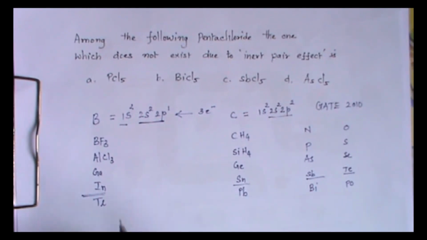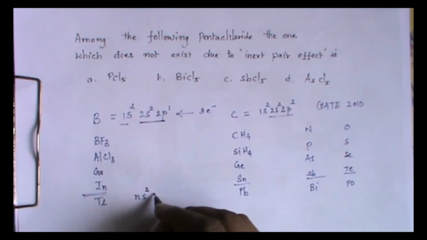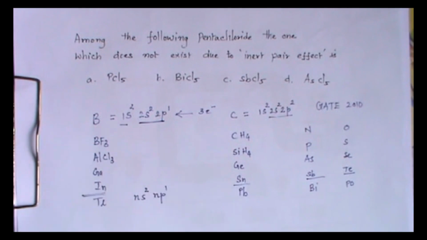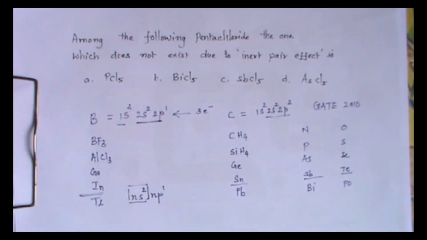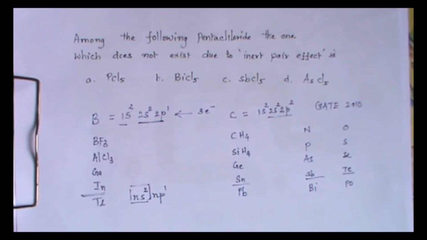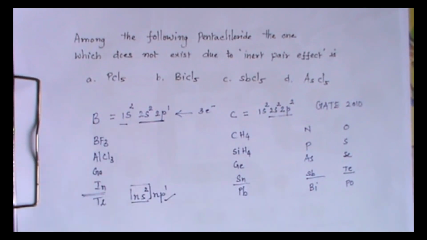But in the case of thallium, say for example, the outermost electronic configuration is like this. The 2 electrons, whatever are present in the ns orbital, will not make bonding. Only the electrons, whatever are present in the p orbital, will be involved in bonding.